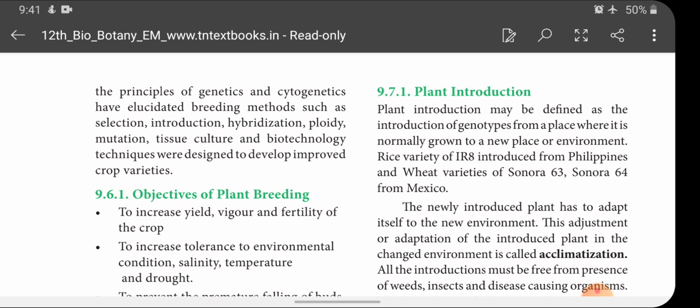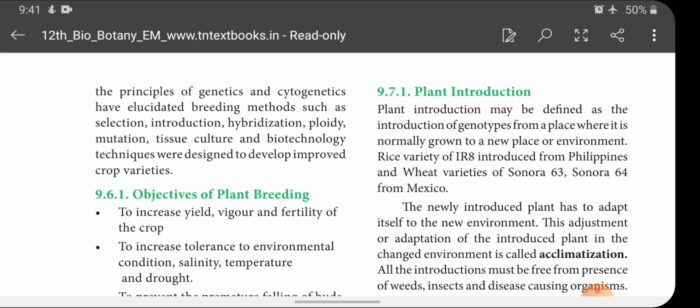Plant breeding is nothing but improvement in plant varieties, such as more yield, resistance to disease, resistance to pests, and better quality. All this is brought about by a technique called plant breeding.